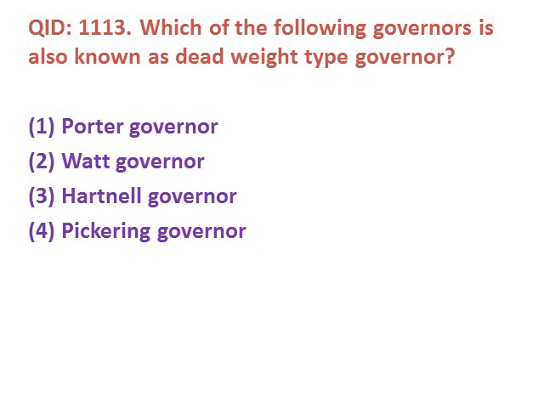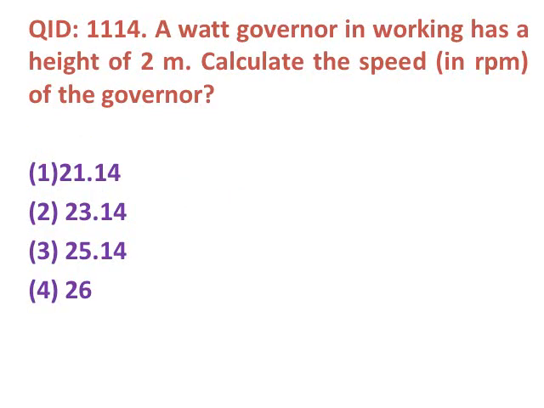Next question, which of the following governors is also known as a dead weight type governor? First, Porter governor, second, Watt governor, third, Hartnell governor, fourth, Pickering governor. So the correct answer is dead weight type will be the Porter governor.